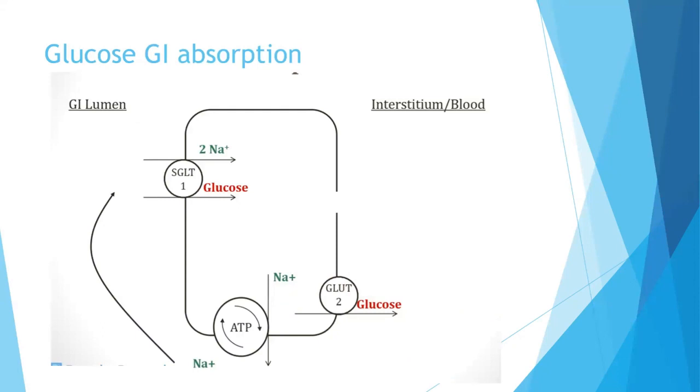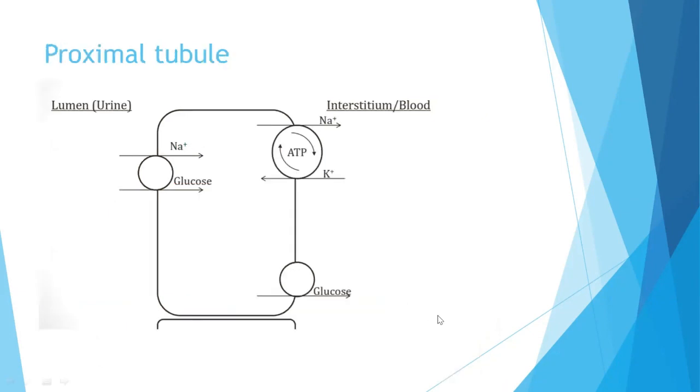In the intestinal epithelium, we can see the sodium glucose co-transporter. Whenever sodium is transported inward, glucose goes in through the same channel. So there is a sodium glucose co-transporter. Inside, there is GLUT2, glucose transporter 2, which only transports the glucose through that channel. Also in the proximal tubule, there is sodium and glucose co-transport, and again, from the glucose transporter, glucose is transported towards the interstitium or interstitial blood.